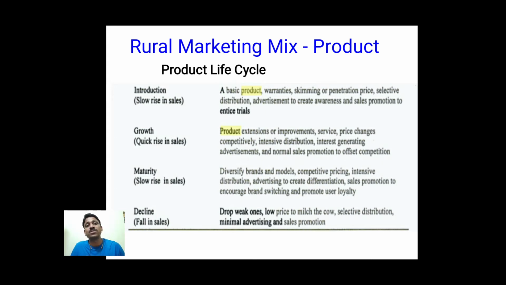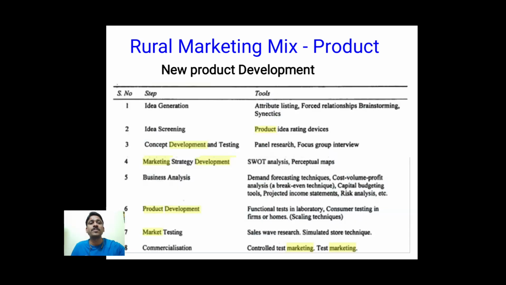They should also concentrate on the market, and their aim should be to not reach the decline level. And next, as we discussed, all the time it is important to develop or modify the product. So new product development is a regular process in any organization, right?